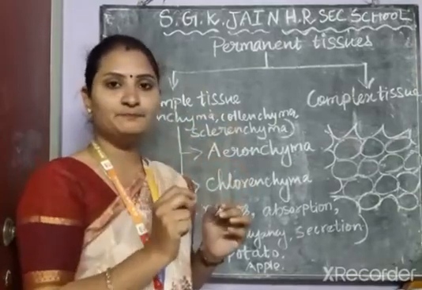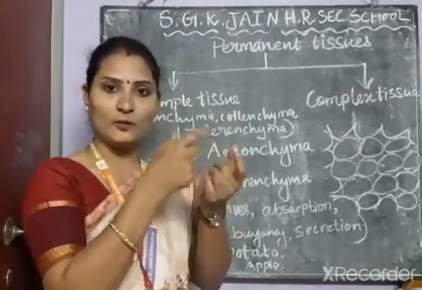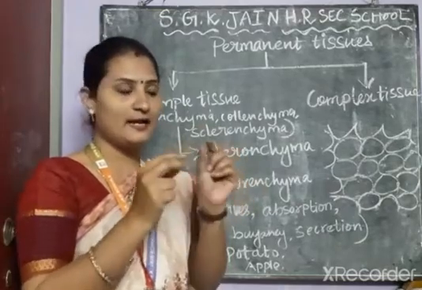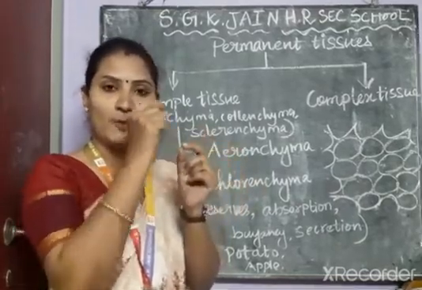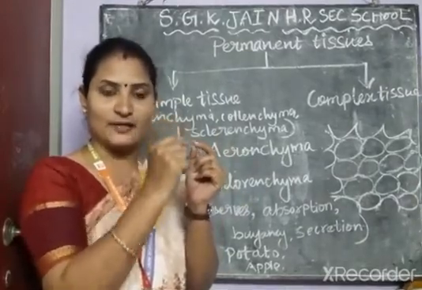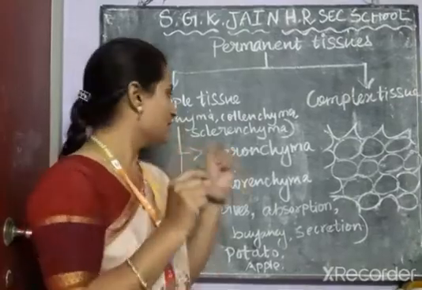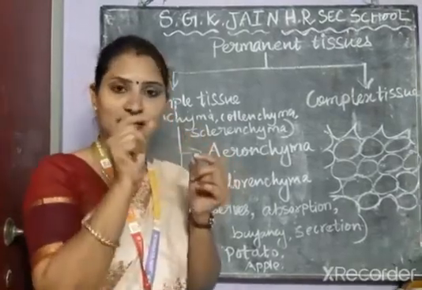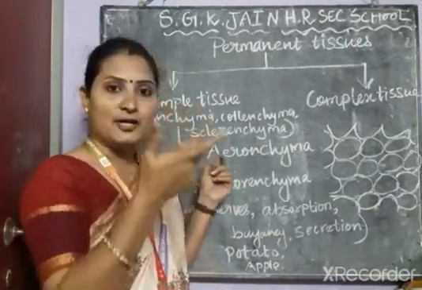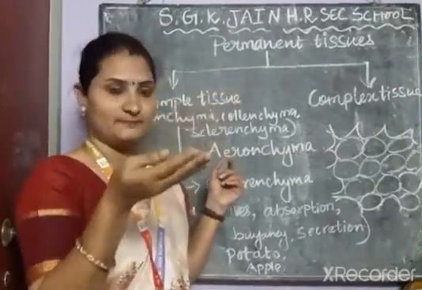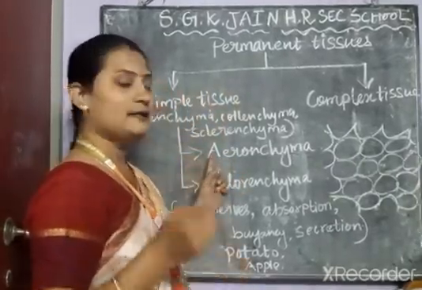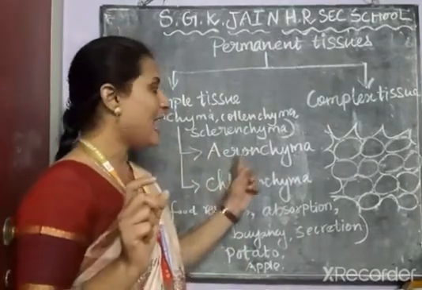For example, if you cut the stem of the lotus plant, you can observe minute pores in the stem. The air is filled inside the spaces of the stem. So the parenchyma makes the plant float on the surface of the water. That type of parenchyma is known as aerenchyma.